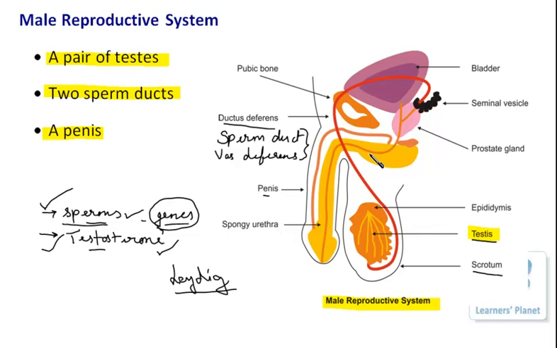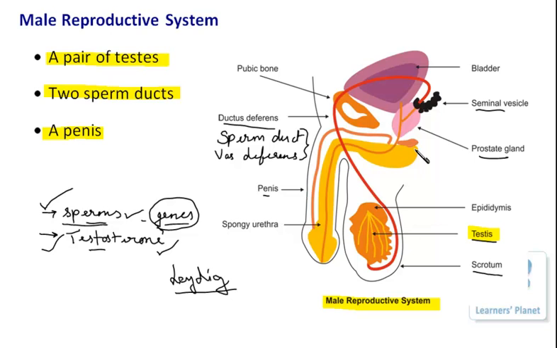Now these sperm ducts also receive the secretions of some other glands. And what glands are there? These glands are the seminal vesicle, prostate gland, and Cowper's gland.